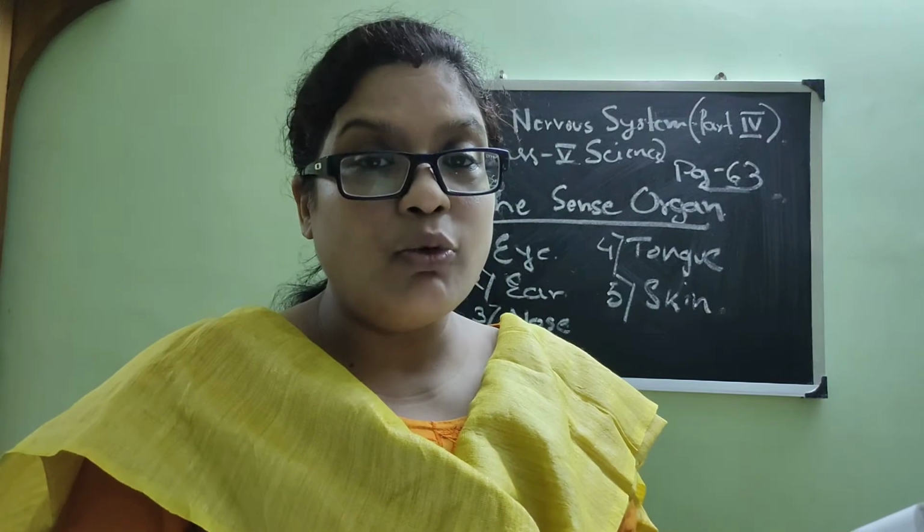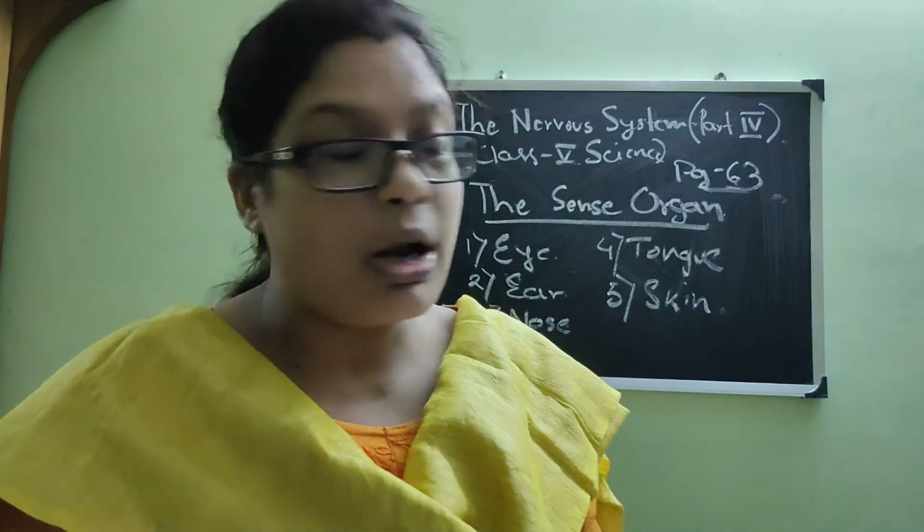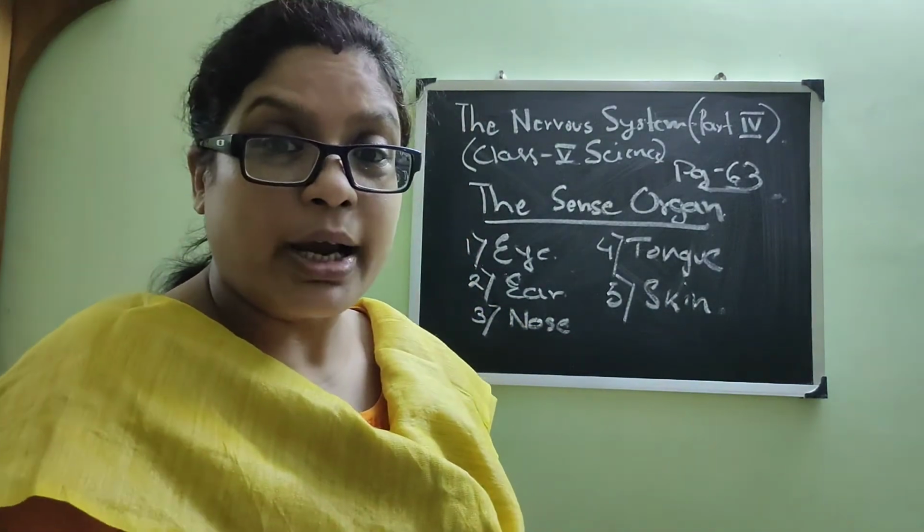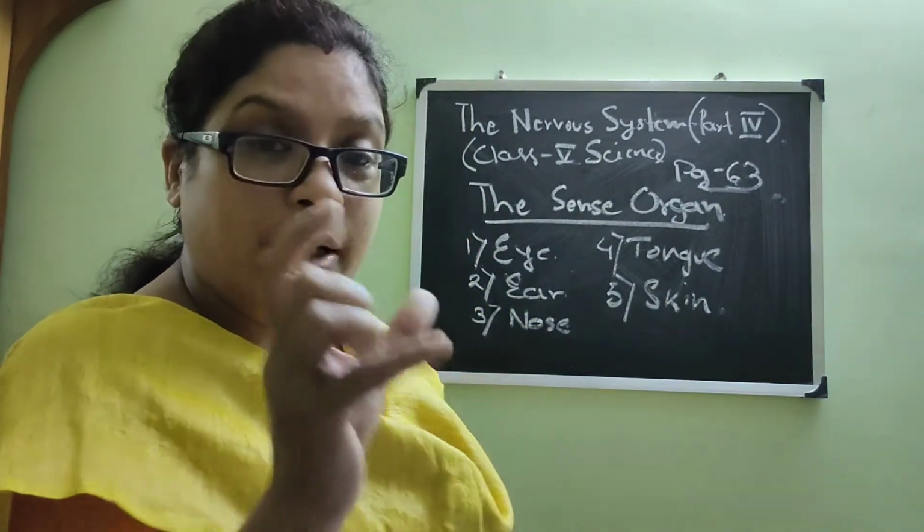Your eye is very sensitive and is like a round ball. We know that the shape of our eye is like a round ball. It is found in the socket in the skull and is well protected. Now why is it called the socket? We have read what a socket is, in the ball and socket joint.